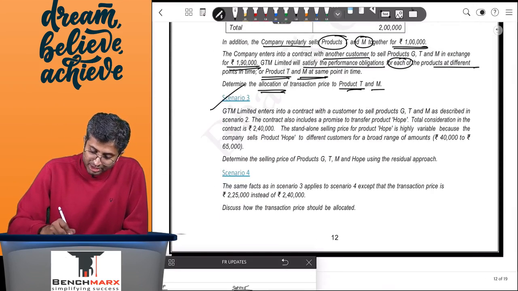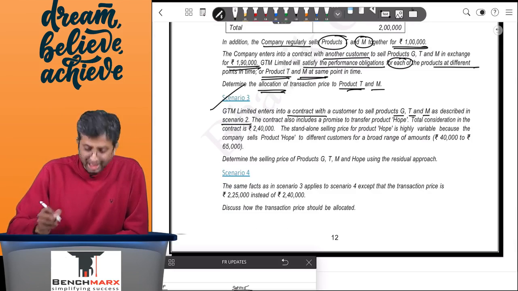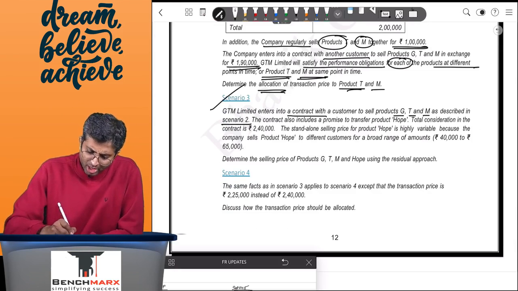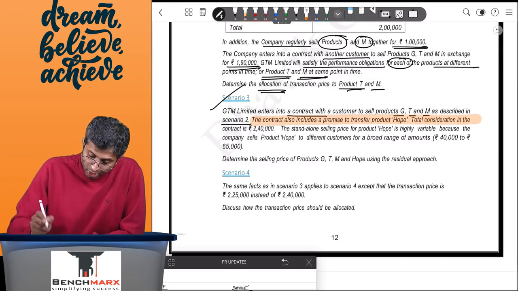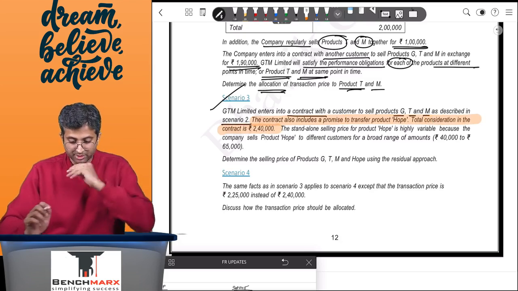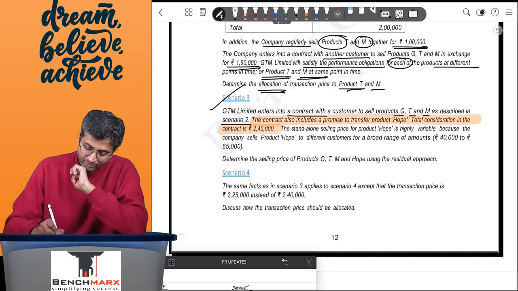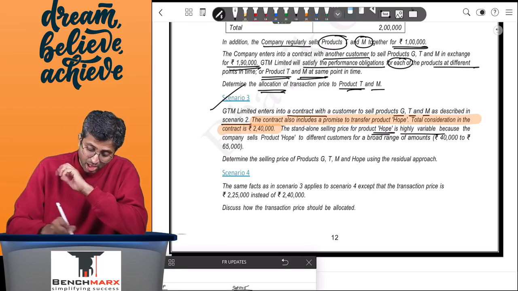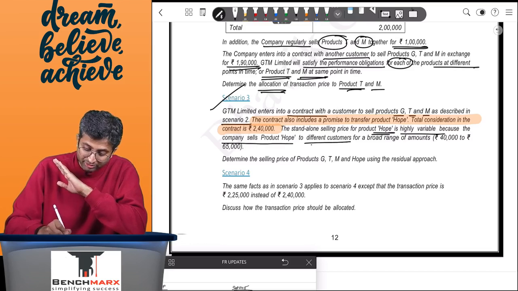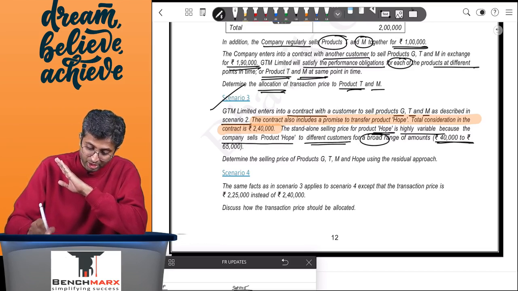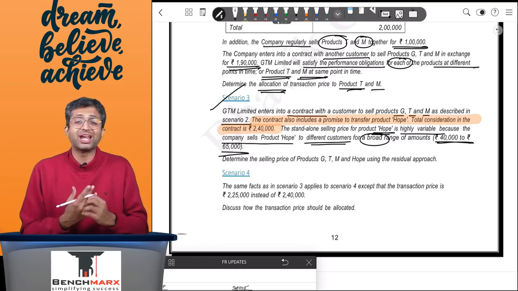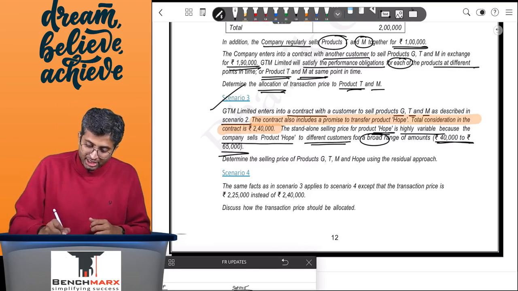Scenario 3, GTM enters into a contract with a customer to sell GTM as described in scenario 2, that is at 1,90,000 base. The contract also includes a promise to transfer product Hope, and the total consideration in the contract is 2,40,000. Achha. So there's another performance obligation, that is Hope. The standalone selling price of the product Hope is highly variable because the company sells product Hope to different customers for a broad range, that is 40,000 to 65,000, and hence you cannot find an observable price. Determine the selling prices of G, T, M and Hope using the residual approach.